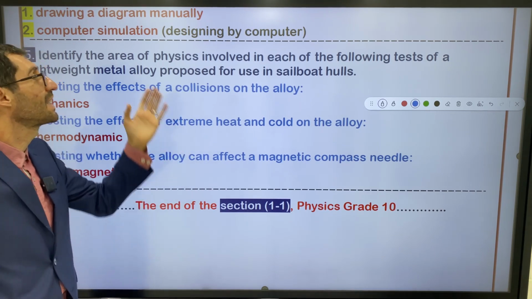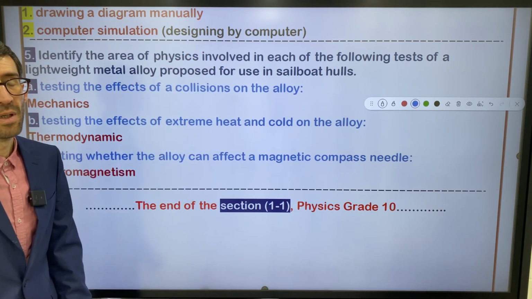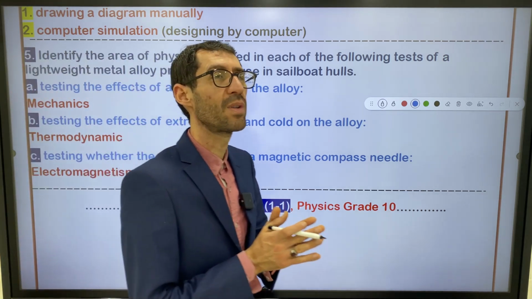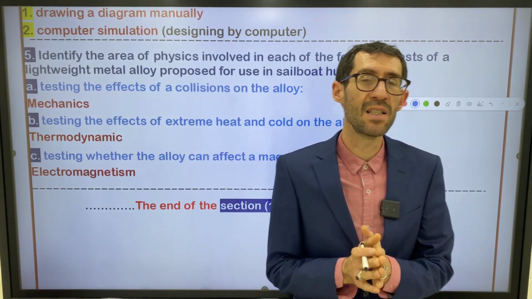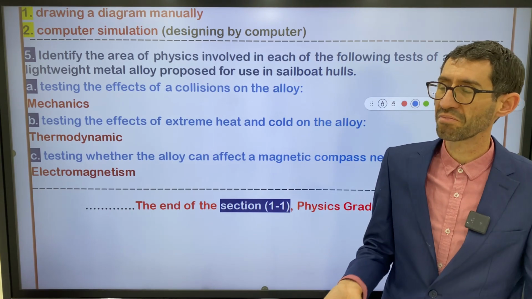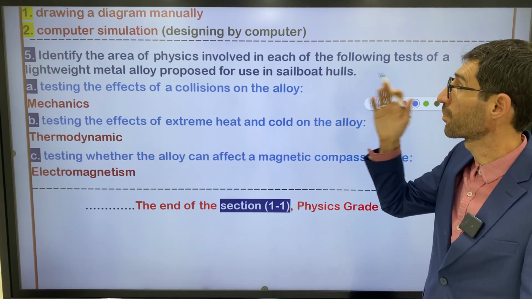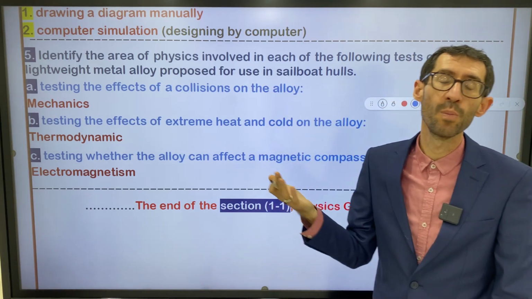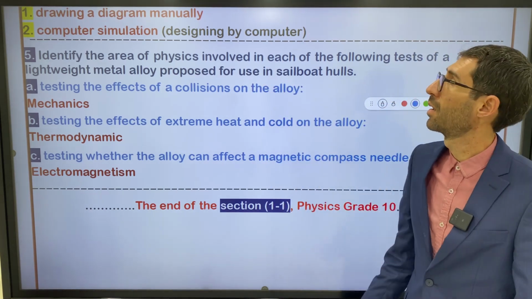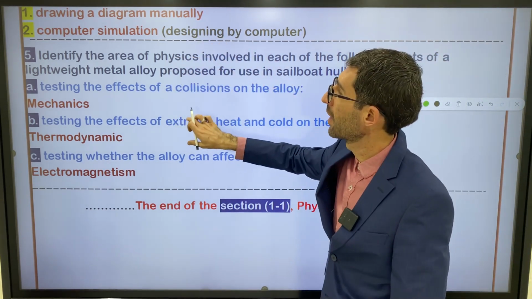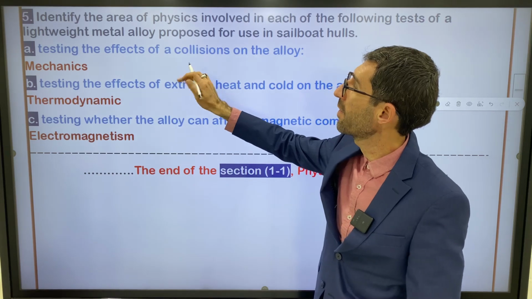Computer simulation means designing by computer, especially for complicated cases. You cannot draw it manually. That's why you use computer simulation, and it's more accurate than the first one. Another one, question number 5.